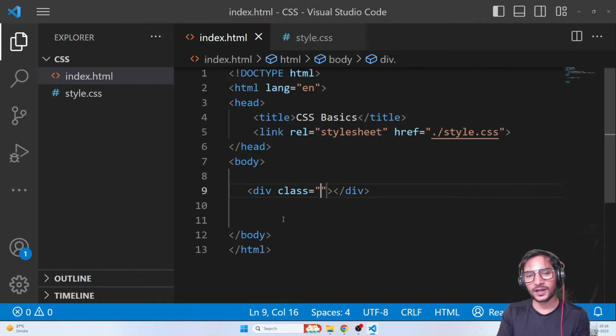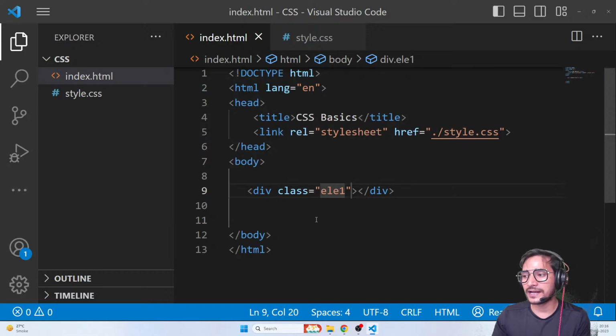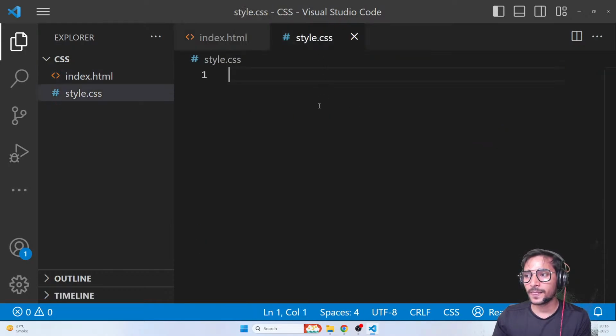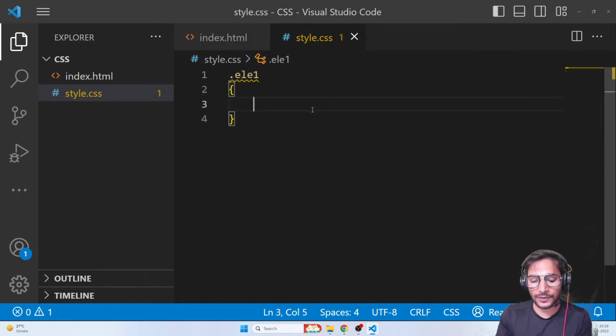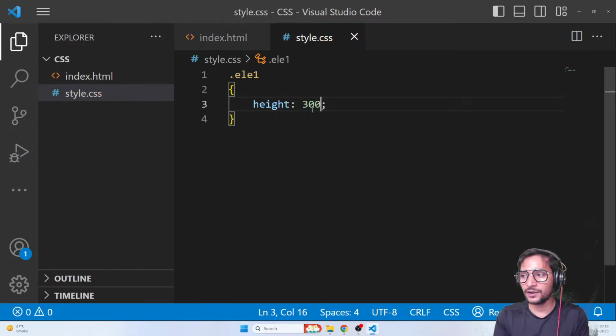So let's give it a class and let's call it ele1. Again, you can give it any name, I'm just calling it element1. So ele1. Now let's go dot, it's a class name. So dot ele1. Now in CSS, to give a height, there's a property called height. So simple. Height. And then if I want to give it any value, let's say 300.